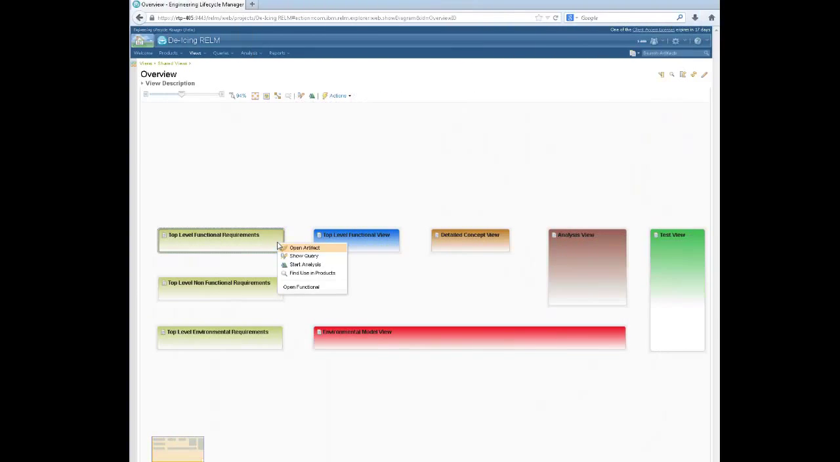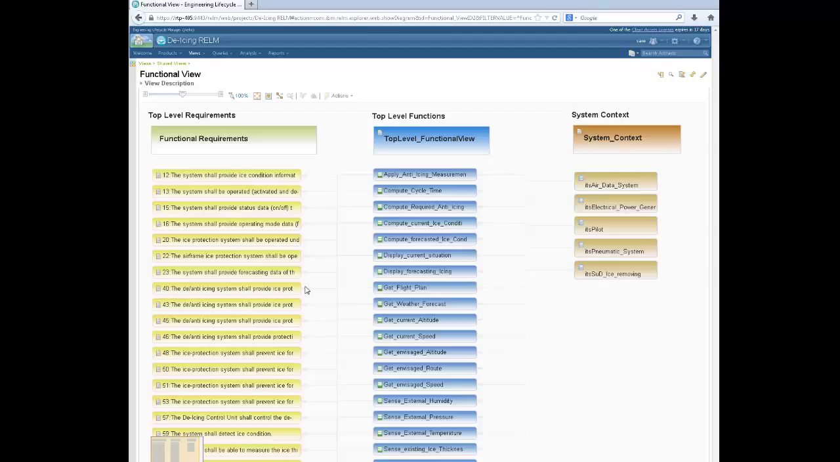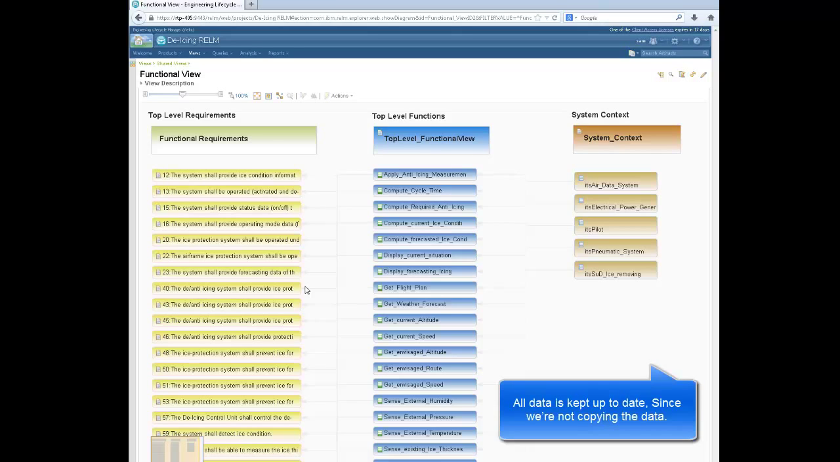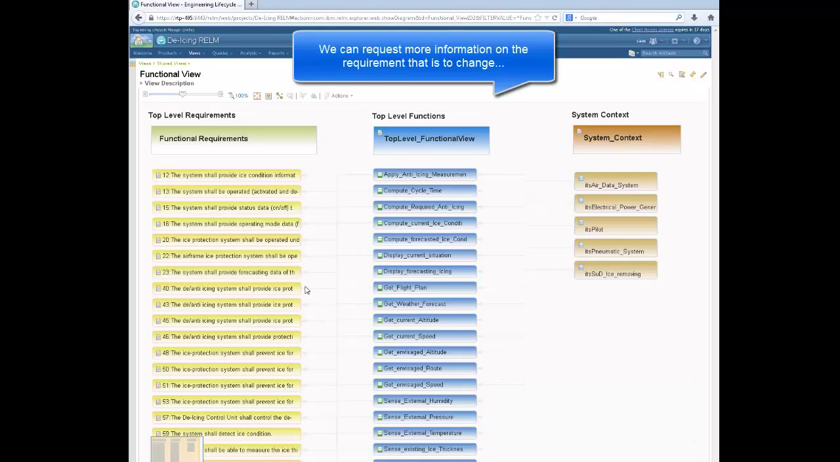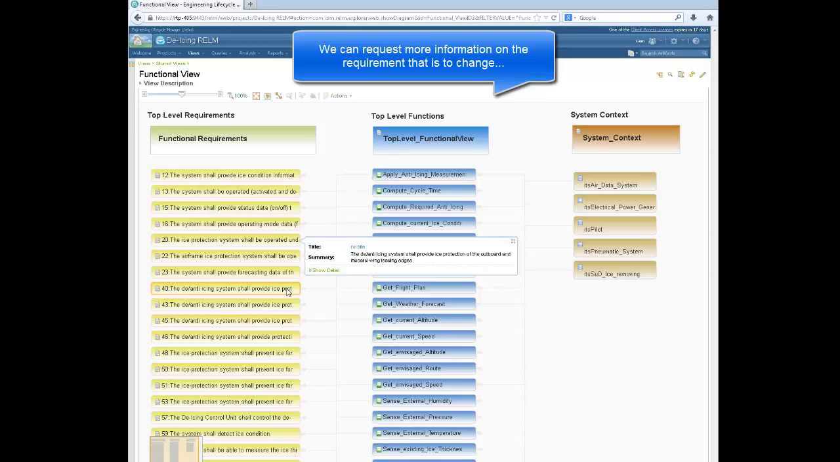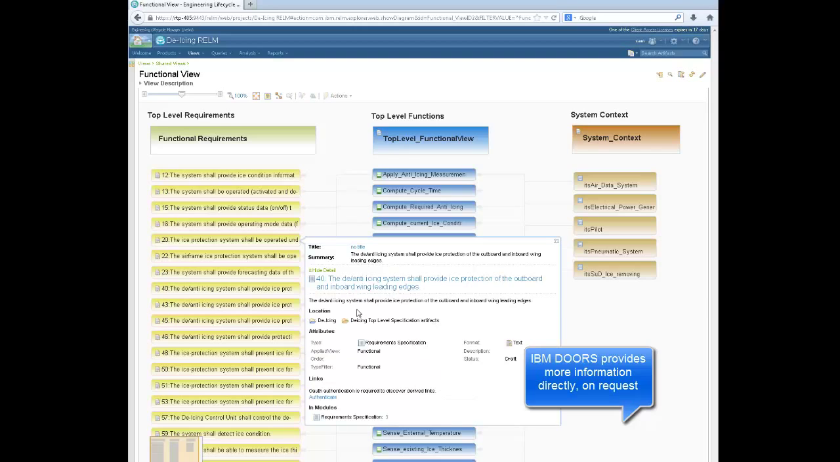For example, we have defined a view where we can see all top-level functional requirements, all top-level functions, and the allocated major aircraft systems. Remember that the data is not stored here, but provided by all the tools upon request. This ensures that we always see the latest available data. Let's assume we want to change this requirement. We can request more information on this requirement. In this case, additional information is provided directly from the DOORS database where the requirement is stored.